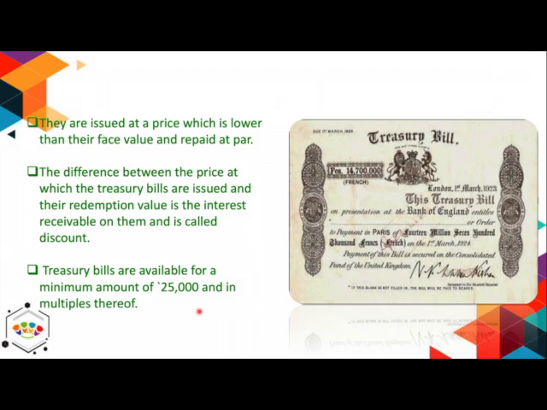This means a creditor pays 95,000 and will get rupees 1 lakh after a gap of that 91 days period. Correct? In this way, 5,000 will be in the form of discount or interest, you can call it. So you are paying 95,000, you will get 1 lakh rupees.